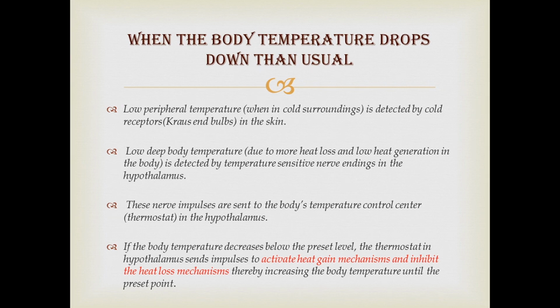If the body temperature decreases below the preset level, the thermostat in the hypothalamus sends nerve impulses to activate heat gain mechanisms and inhibit heat loss mechanisms, a completely opposite thing to the previous process. When body temperature increases more than usual, the opposite thing happens. Here, heat loss mechanisms are activated and heat gain mechanisms are inhibited, thereby decreasing the body temperature until the